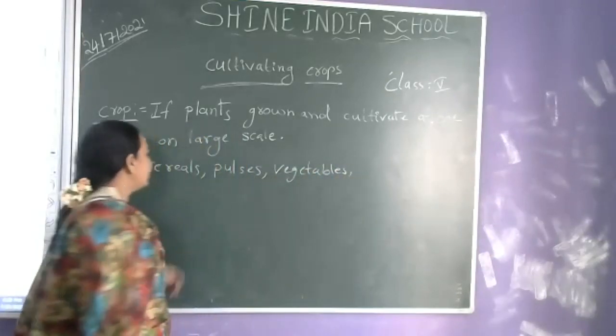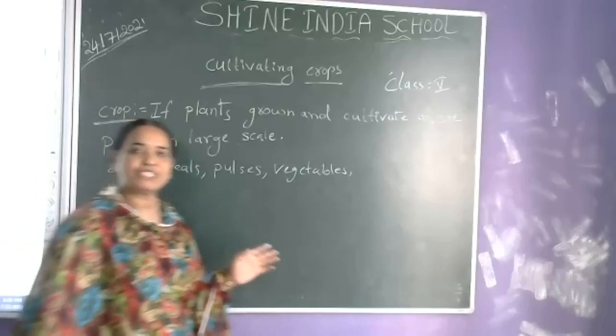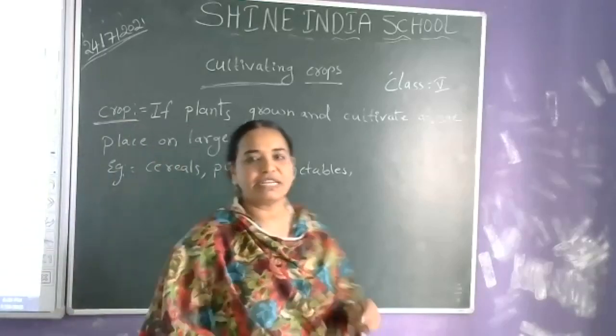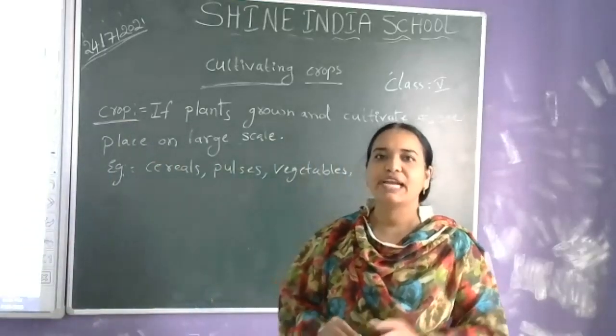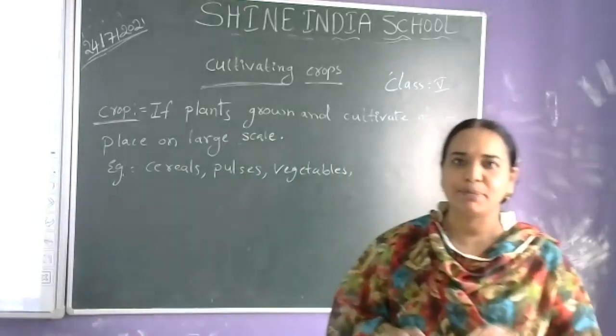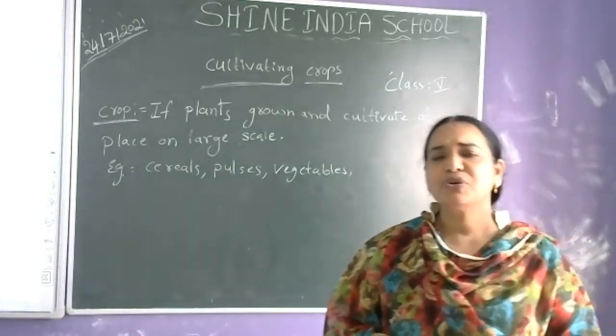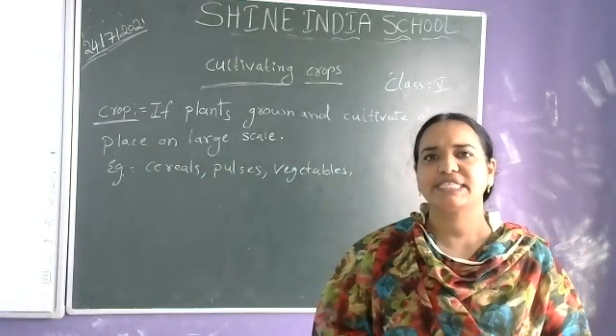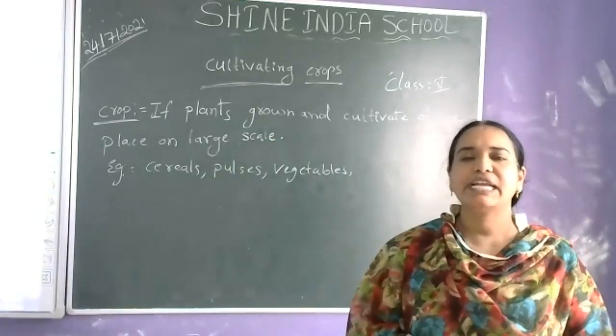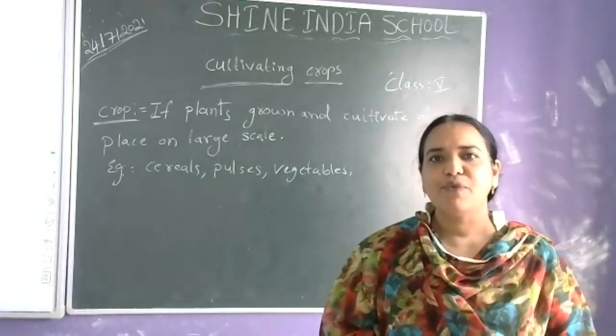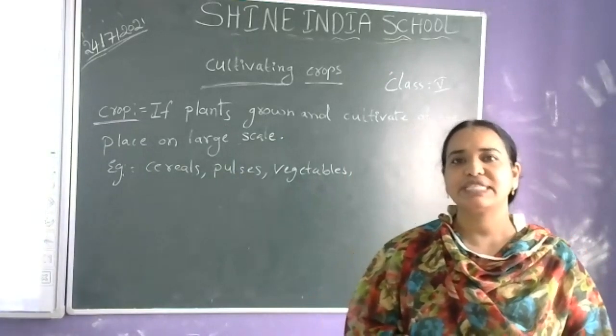So all these cereals, pulses, vegetables, all come under crops. So we are cultivating on a large scale at one place. So what are the different stages involved in the cultivation of a particular crop? What do we generally follow? What are the stages?